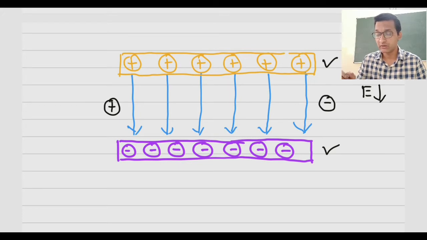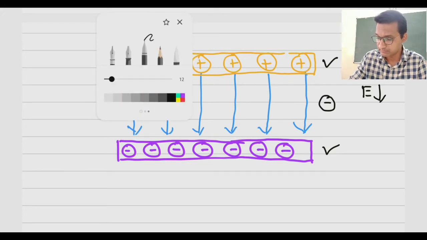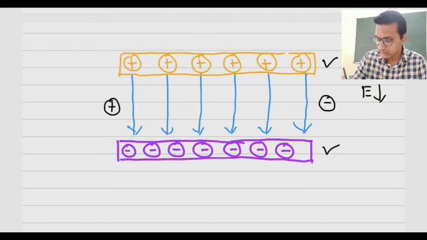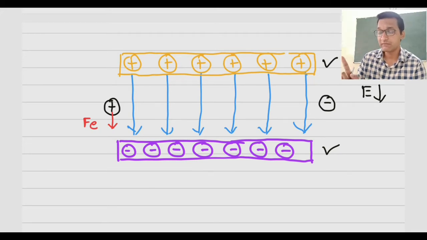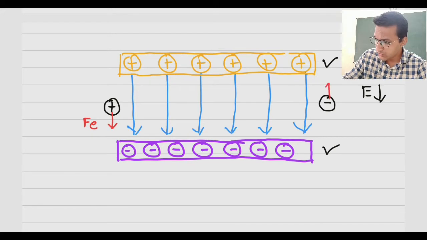Here, if we have a positive charge, then the force on the positive charge will be in the direction of the field. This will be the electric force on that charge. But if we have a negative charge, the force on the negative charge will be in the opposite direction of the field, that is upwards.